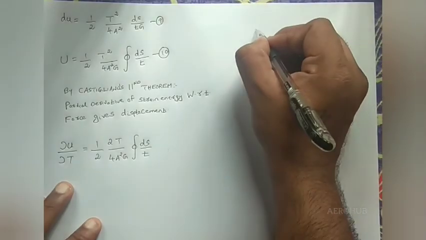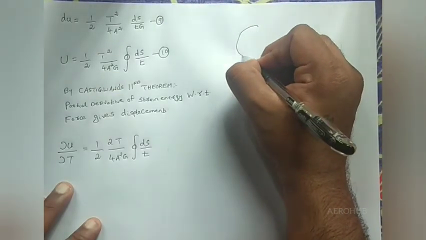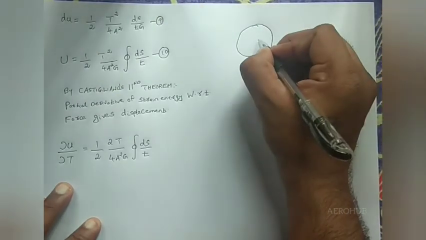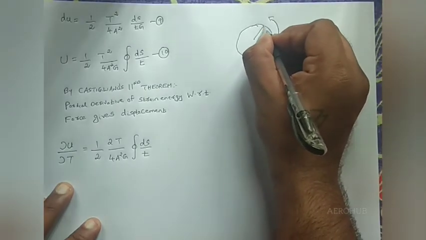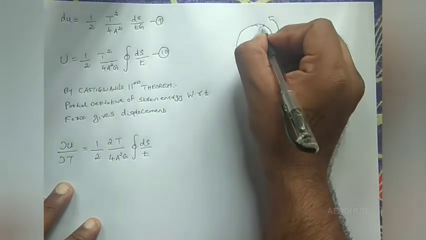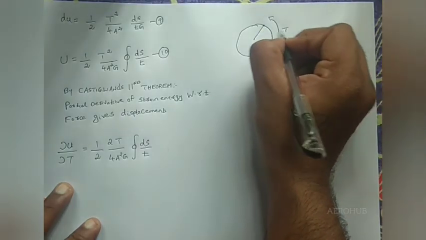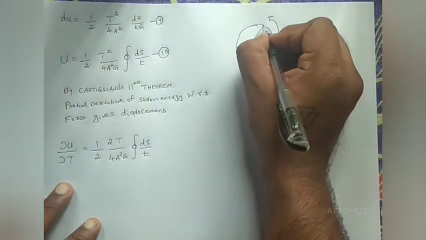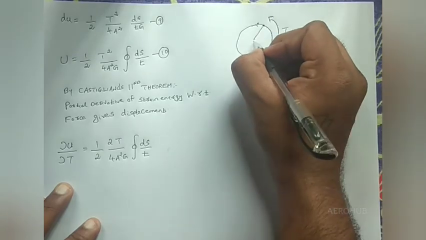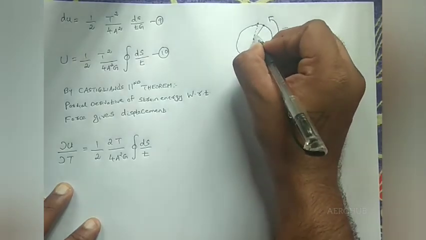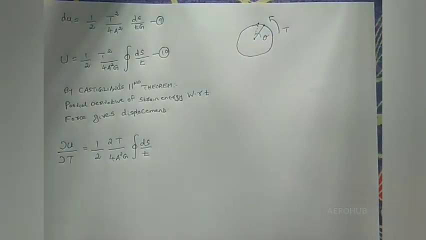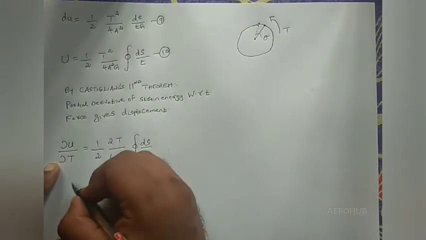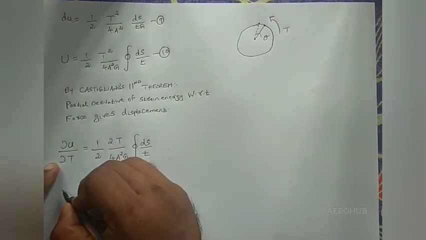Okay, so we have a circular structure and I am applying a torque, and this point is moving from this position to this position, and this angle is called the angle of twist, the rate of twist theta. So dou U by dou T is nothing but the rate of twist theta.